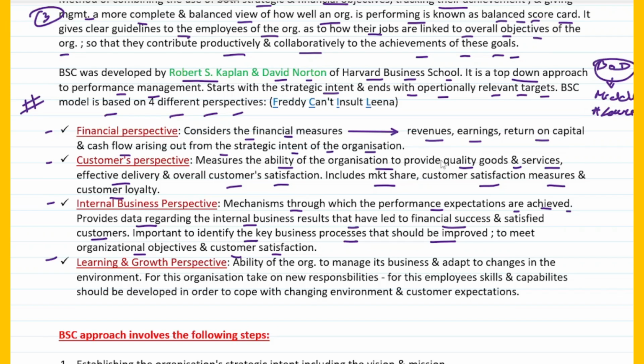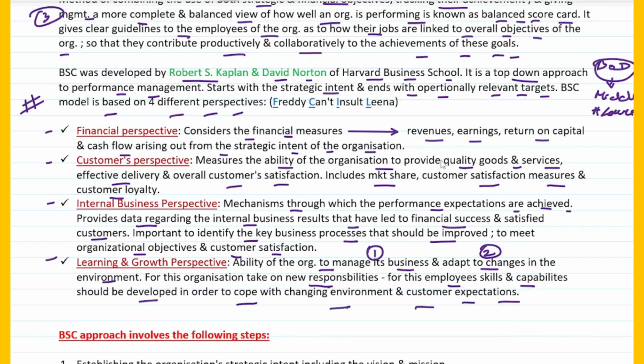And finally L talks about the learning and growth perspective. So it is basically the ability of the organization to manage its business. How does the organization manage its business? It's all about the learning and growth perspective. It adapts to changes in the environment. Fine. So 2 things. One is the ability of the organization to manage its business with respect to the learning and growth perspective, and the second is how much it can adapt to changes in the environment. For this, the organization takes on new responsibilities, right? What are the new responsibilities it takes? For this, employee skills and capabilities should be developed in order to cope with the changing environment and customer expectations.